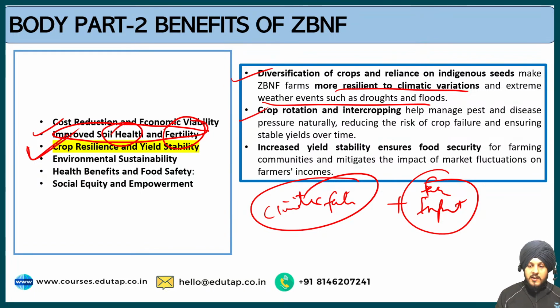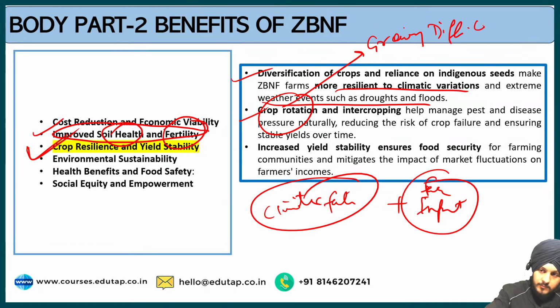Now, what do you mean by crop rotation? Crop rotation means growing different crops in the same field over different seasons or years.